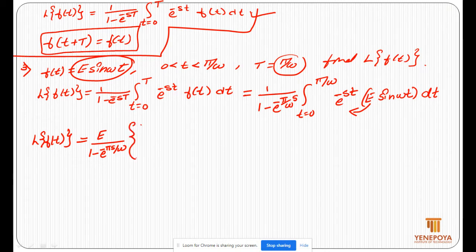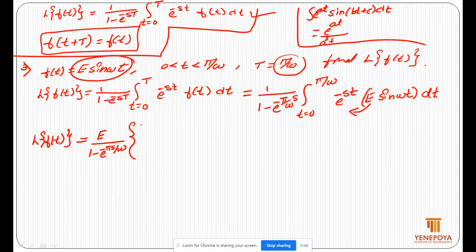and we know the integration of e power at sin bt plus c with respect to t is e power at by a square plus b square, the standard formula, a times sin bt minus b times cos bt plus c, is the formula.